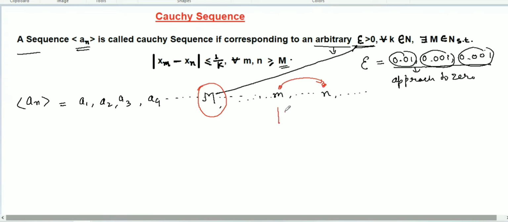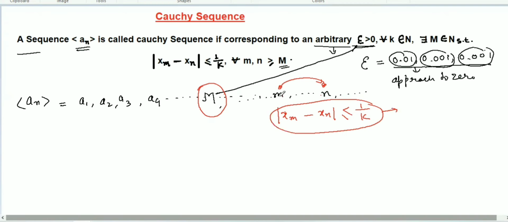We will find the modulus of the difference of these two numbers, like x_m minus x_n, and this modulus of the difference of these two numbers after this particular number will be less than 1 over k. If we get this, it means this sequence is a Cauchy sequence.